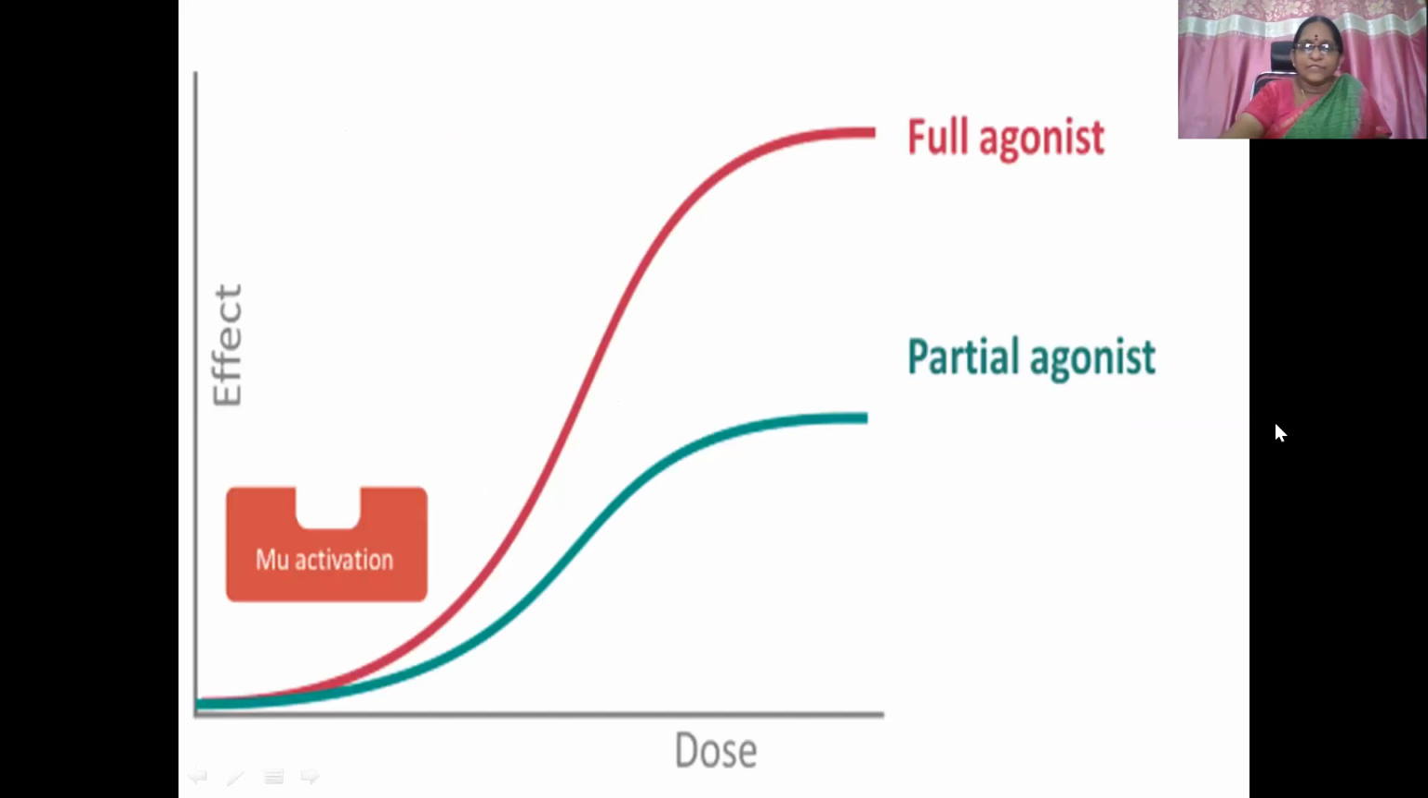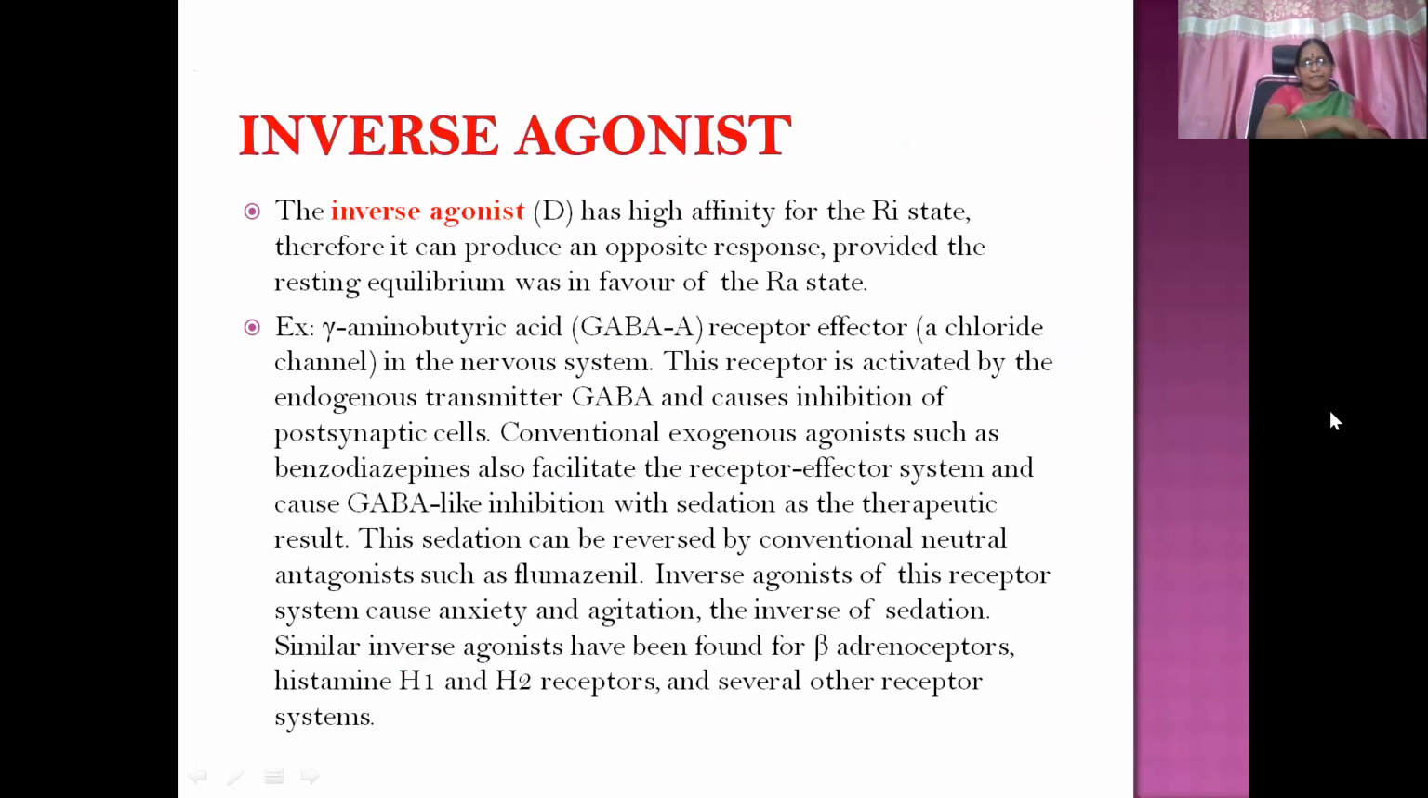So you can see the heightened response with the full agonist molecule and then less response with the partial agonist molecule. Then the inverse agonist has high affinity for the inactive state of the receptor. So it can produce an opposite response, provided the resting equilibrium was in favor of the activated state. An example is the GABA A receptor effector. This GABA A receptor is combined with the effector, that is an ion channel, a chloride channel in the nervous system. This receptor is activated by the endogenous transmitter GABA, the inhibitory neurotransmitter, which causes inhibition of postsynaptic cells.